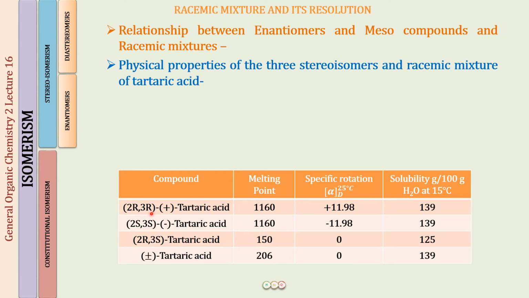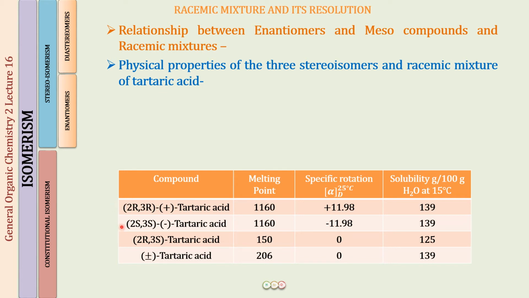Okay, so we have a 2R,3R tartaric acid and a 2S,3S tartaric acid. Because both have opposite configuration at the two chirality centers, this is going to be the pair of enantiomers. The next one is 2R,3S tartaric acid. This is going to be the meso compound, and the meso compound and the enantiomer will have a diastereomeric relationship. One chirality center will be opposite in configuration and the other chirality center will be similar in configuration. This is how we differentiate enantiomers and diastereomers, as you learned in the last lecture, right? So I hope this is clear.